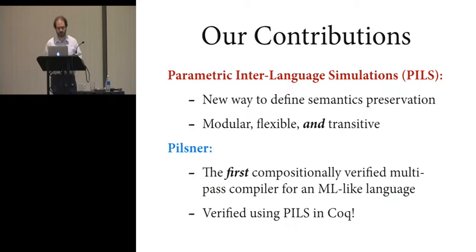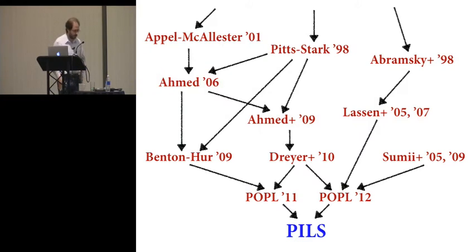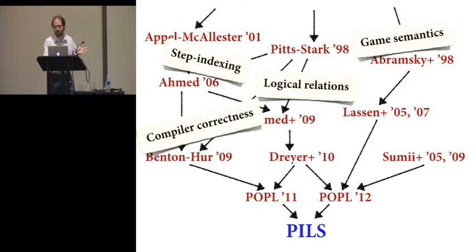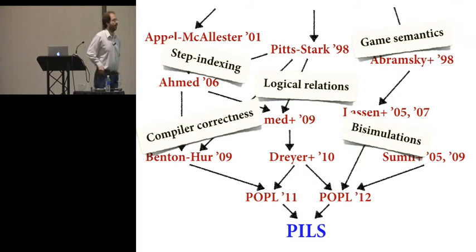So for the rest of the talk, I'm not going to really talk about the Pilsner compiler itself. I'm going to instead focus on parametric interlanguage simulations, or PILs, which is really the secret sauce behind the whole thing that makes our verification effort work. And I think because it also has a very interesting history. So PILs is building on a mountain of prior work. If you really want to understand at a deep technical level what's going on, it helps to have a PhD in compiler correctness, step indexing, logical relations, game semantics, and bisimulations, for starters.